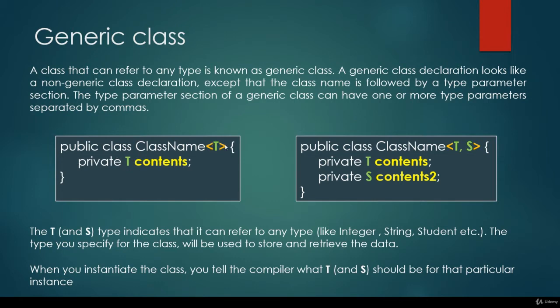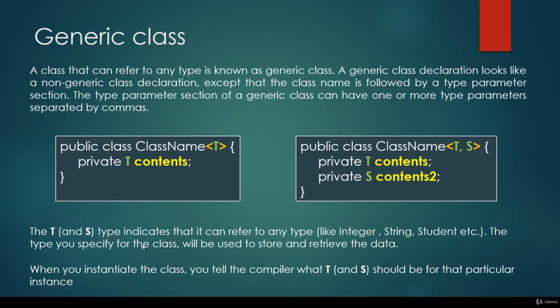If we do not specify with the help of the diamond operator that this class is going to be a generic class, then we wouldn't be able to use this capital T as a generic data type as an instance variable. So of course we can use several generic data types, capital T, capital S. The T and S type indicates that it can refer to any type like integer, string, a custom object, or whatever we want.